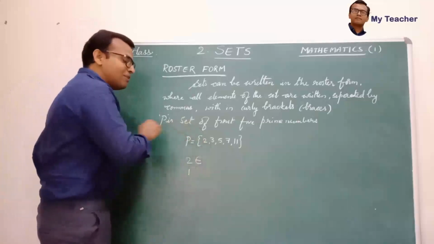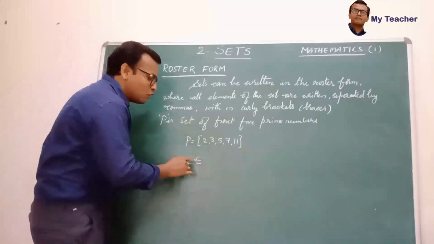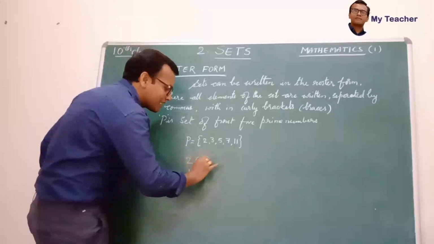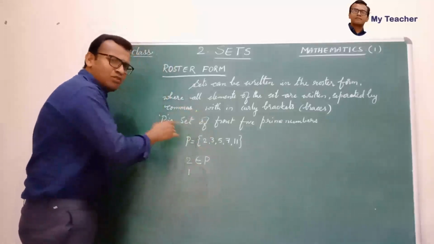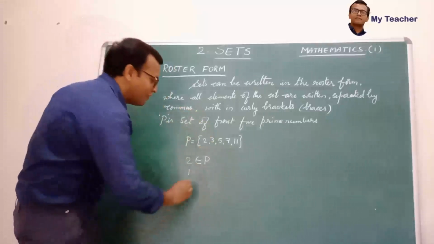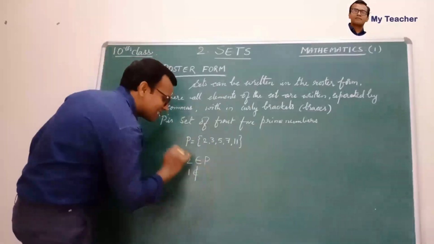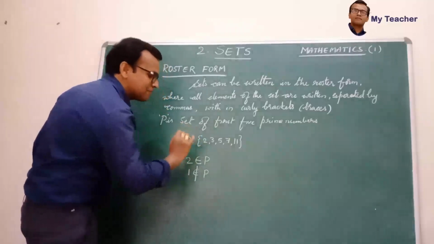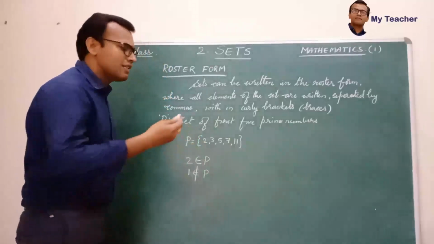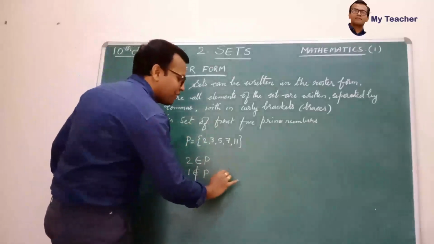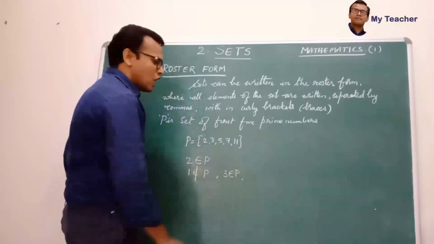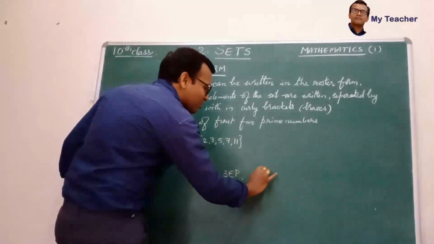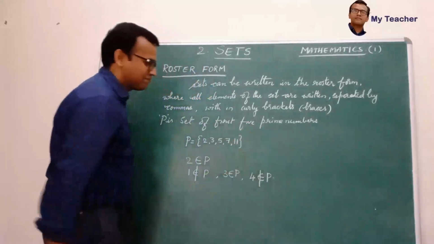If 2 is an element of P, we write 2 belongs to set P. Is 1 in set P? No. So we write 1 does not belong to set P. Furthermore, 3 belongs to P, and 4 does not belong to P.